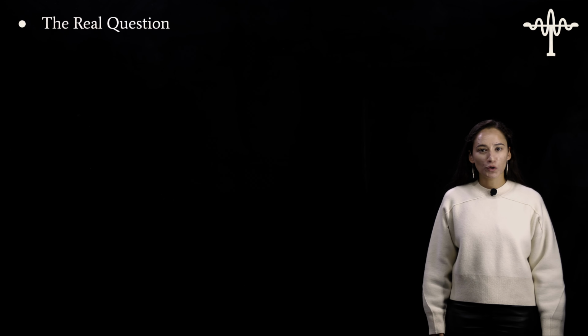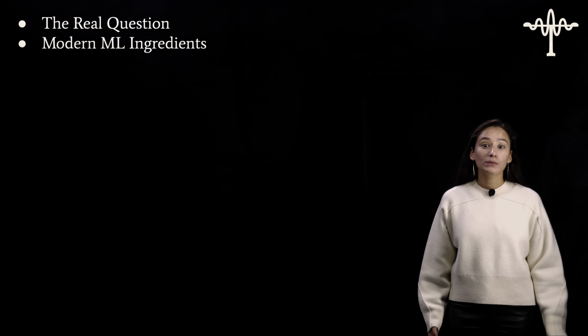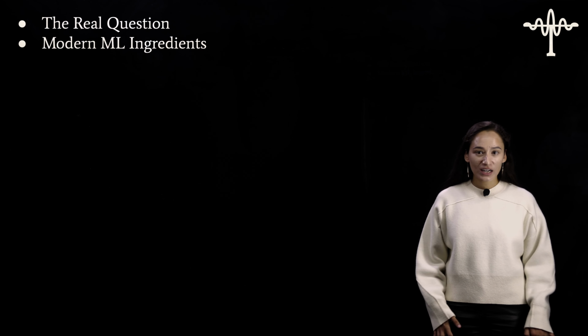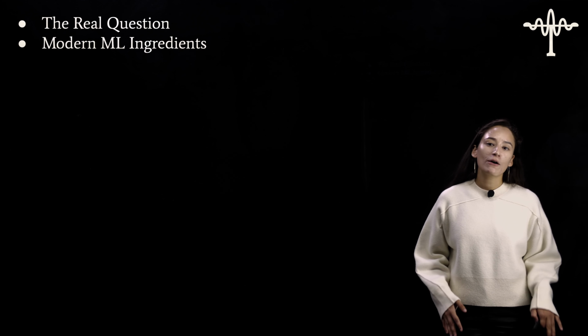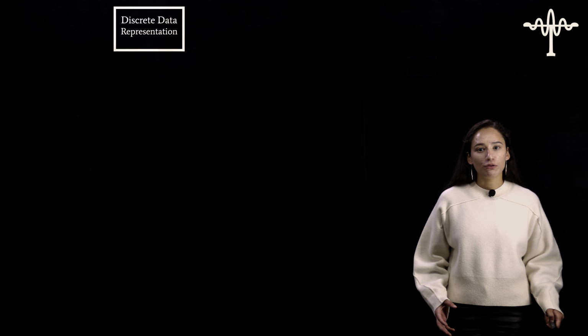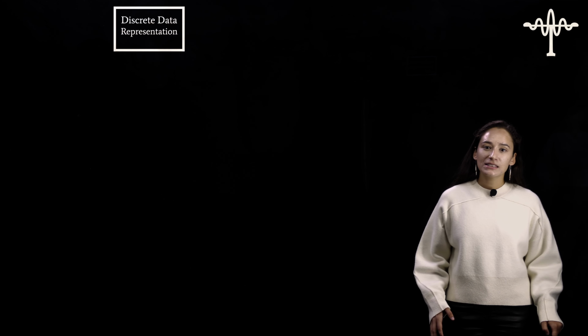Now that we've covered the real question, let's talk about some modern machine learning ingredients. There's a lot of important ingredients, and I'm not going to cover all of them, but we're going to talk about 4 that are very significant. Let's start with a discrete data representation. And all this means is that my representation lives in a fixed space.